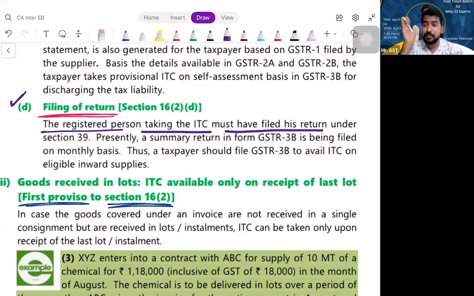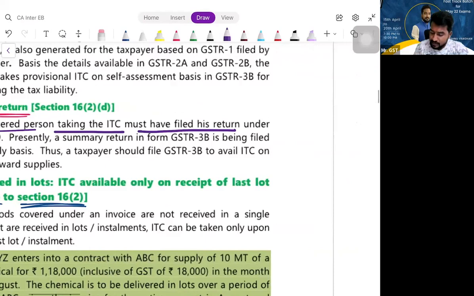Fine. So coming to the last condition of 16 subsection 2, what is the last condition, my dear friends? If you want to avail ITC, you should also have filed your GST 3B. No? Please understand.